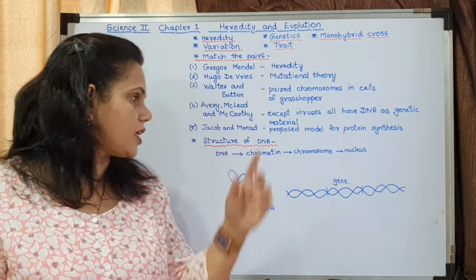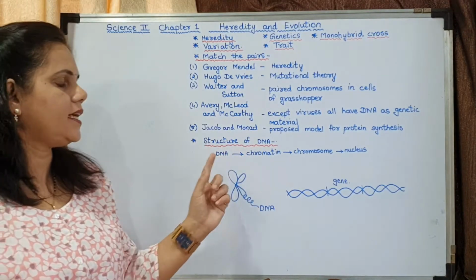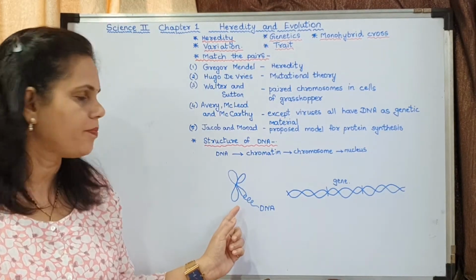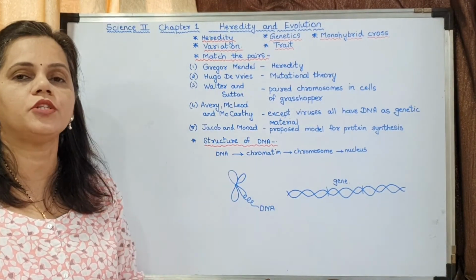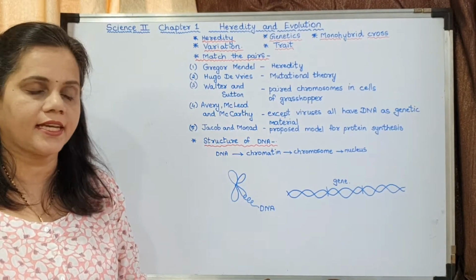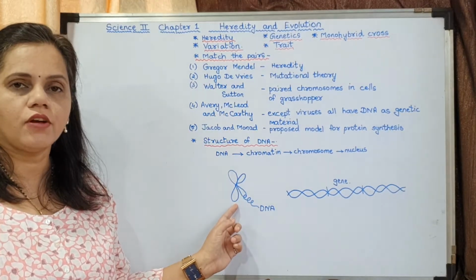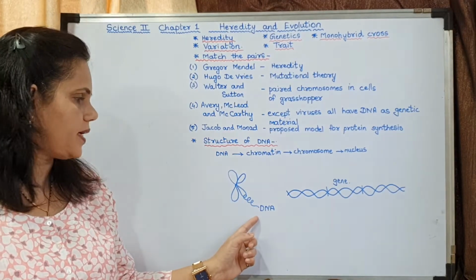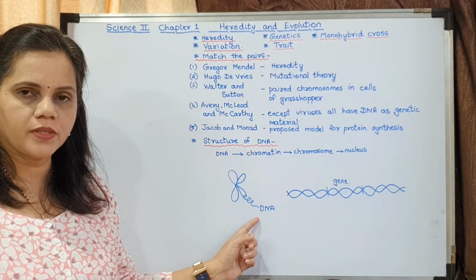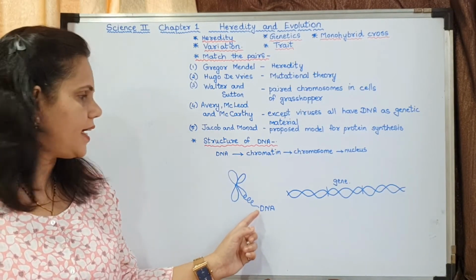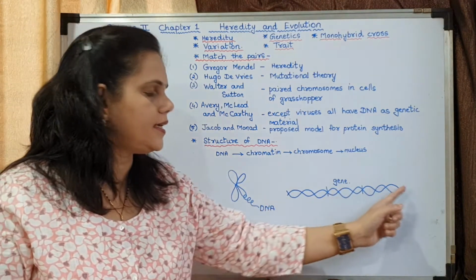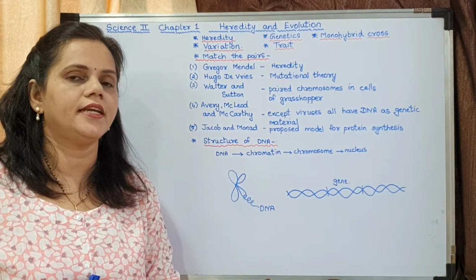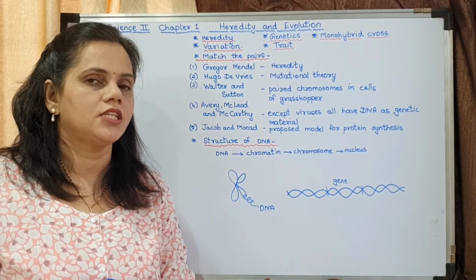Now structure of DNA. What is DNA? Now this diagram you had last year. This is the diagram of a chromosome which is there in last year's textbook. Structure of a chromosome. What is chromosome made up of? Chromosome is made up of DNA. This is a DNA. A DNA is a double-stranded structure.